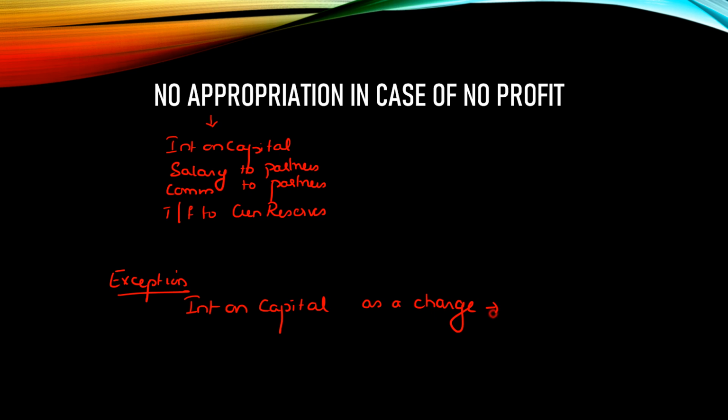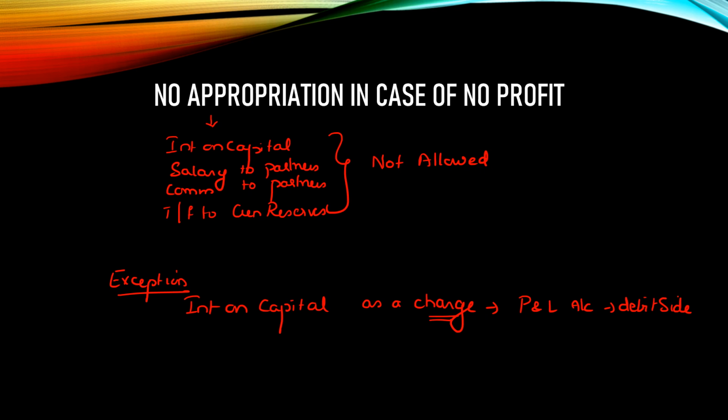then under such circumstance it would be put on the debit side of the profit and loss account. You already have an existing loss, no profit. So that loss would further increase by the interest on capital, because it has been agreed in the partnership deed to consider that as a charge. That's the only exception you have to remember. In all other cases, if there's no profit, you do not provide for any of this. All of this is not allowed.